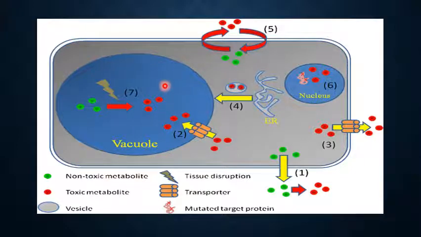When there is a need in the plant for these secondary metabolites to react with pathogens or any other foreign bodies, they can be hydrolyzed by esterases and released in the cytosol, and they can act on the foreign particles or foreign bodies. And you can see these ATP binding cassettes help these secondary metabolites to move inside the vacuole or to move outside the vacuole.